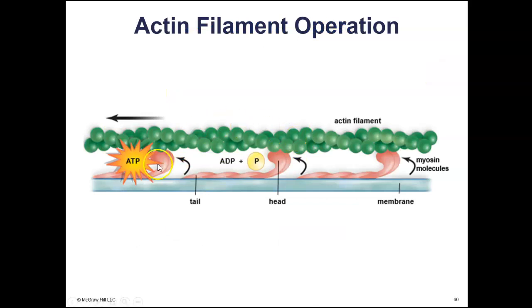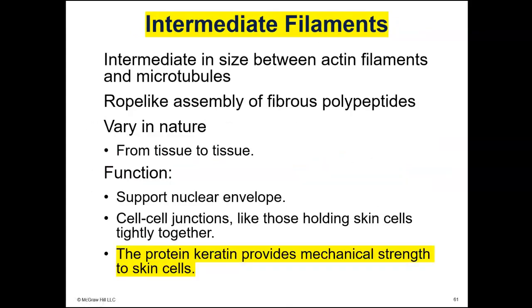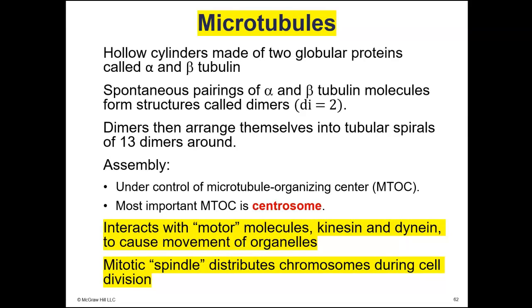So here you see a picture of that. The myosin filaments are red, and you can see them attaching to actin at various points, and what they'll do is they'll pull on that actin and cause a muscle contraction. Now, for intermediate filaments, your junctions that connect cells to each other are composed of intermediate filaments. Keratin is an intermediate filament that provides strength to skin cells.